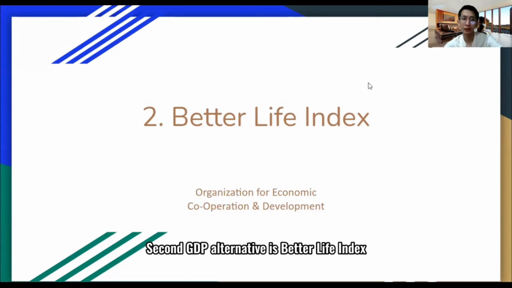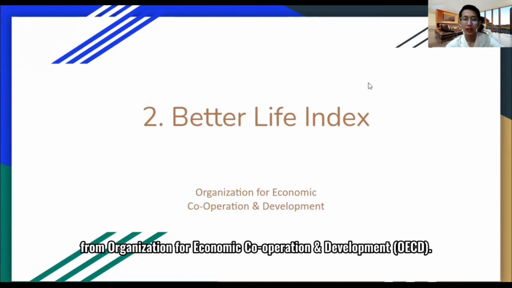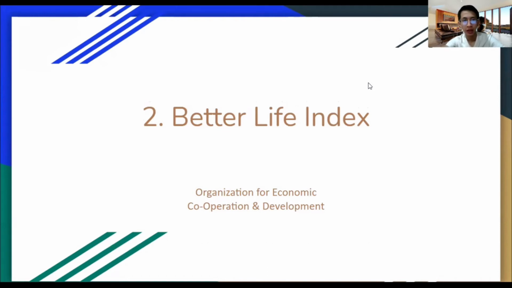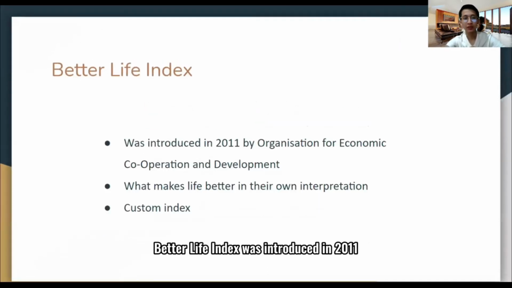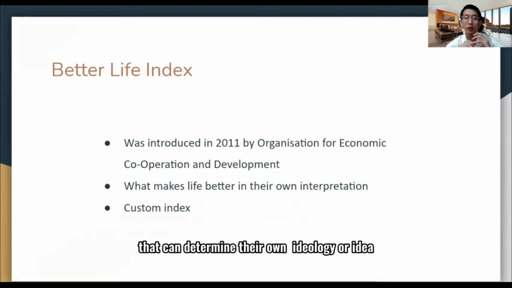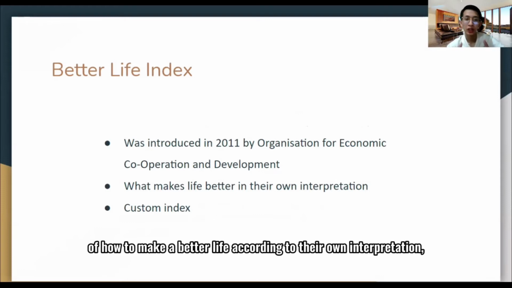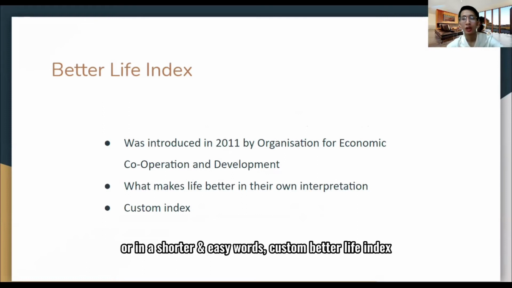The second GDP alternative is the Better Life Index from the Organisation for Economic Co-operation and Development, OECD. The Better Life Index was introduced in 2011 with a clear vision to create a country that can determine their own ideology or idea of how to make a better life according to their own interpretation, or in shorter and easier words, a Custom Better Life Index.